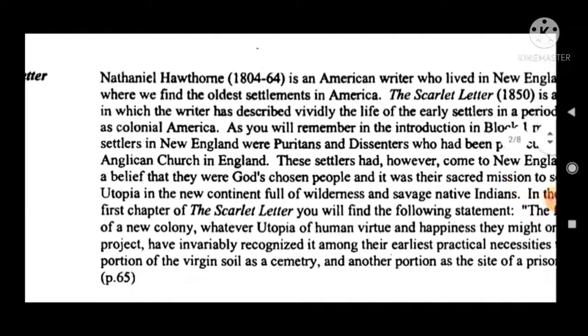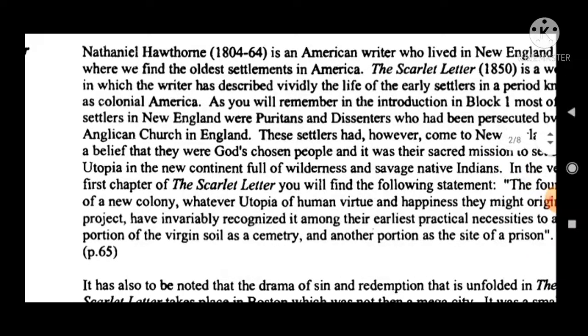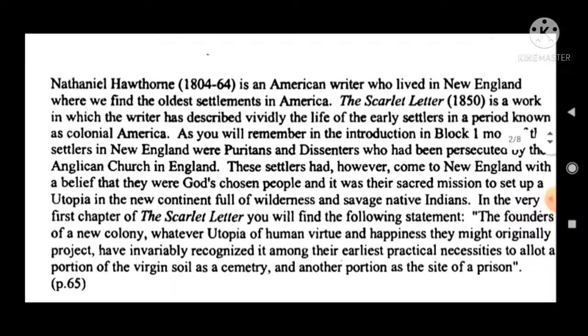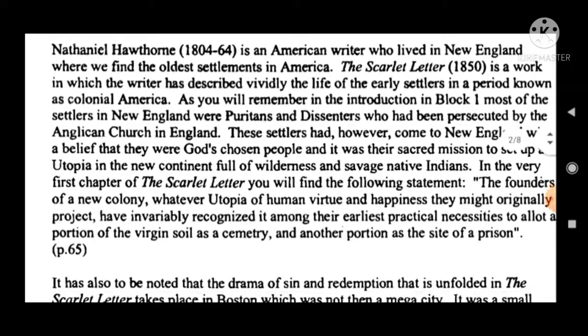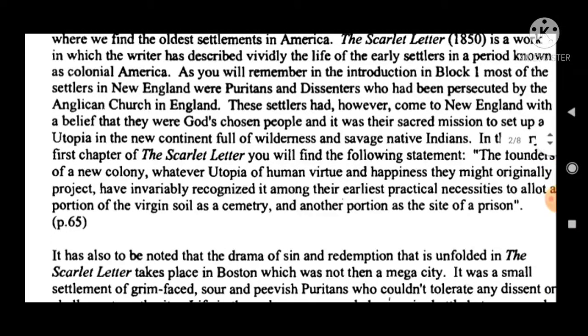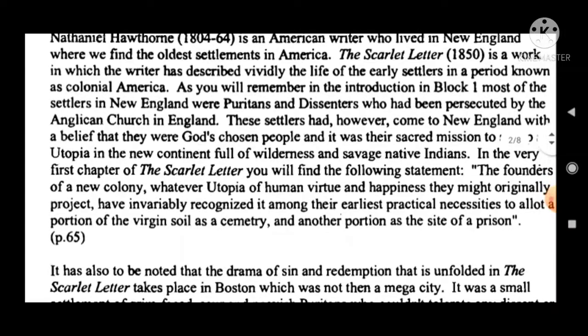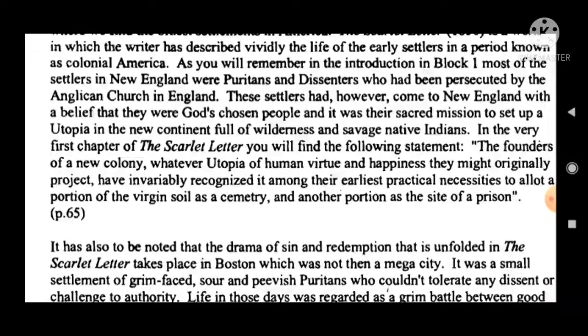Okay, what are his educational background, socio-cultural background, and what is his emotional psyche, we all discover on this page. Nathaniel Hawthorne, 1804 to 64, is an American writer who lived in New England, where we find the oldest settlements in America. The Scarlet Letter, 1850, is a work in which the writer has described vividly the life of the early settlers in a period known as colonial America. So here The Scarlet Letter was published in 1850.